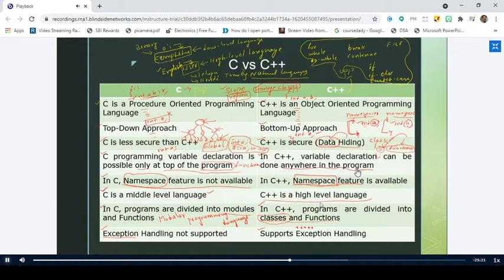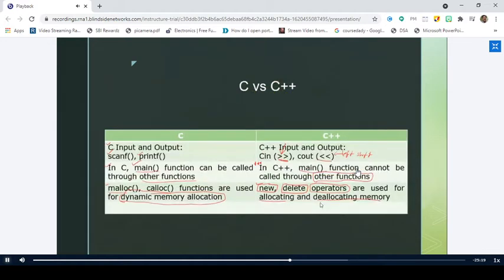Coming to the next point, the input function for C is scanf and the output function is printf. Similarly, we have the standard input function in C++, which is cin followed by the right shift operator, and the standard output function which is called cout, which is followed by the left shift operator.